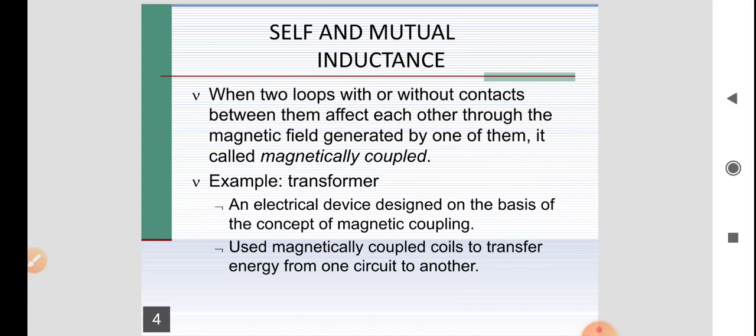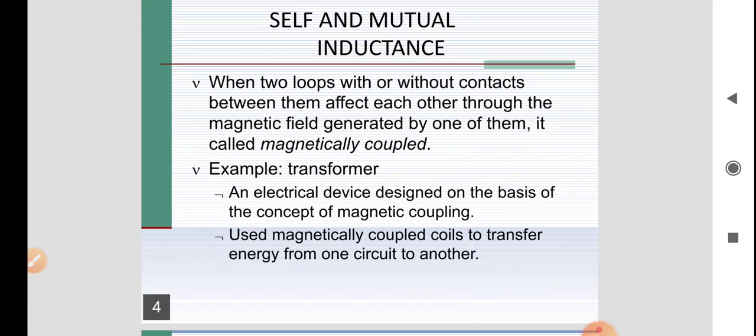In order to understand the concept of a magnetic circuit, let me take the example of a transformer. A transformer transfers energy from one end to the other, and the transformation of energy takes place in terms of a magnetic field.